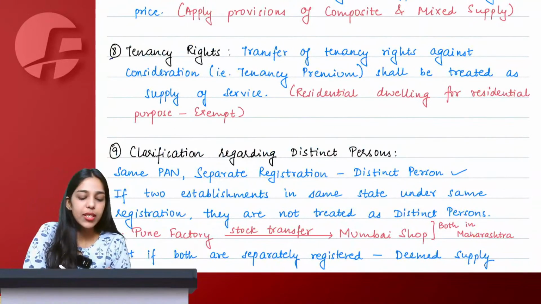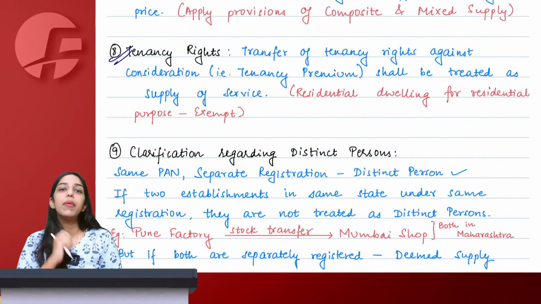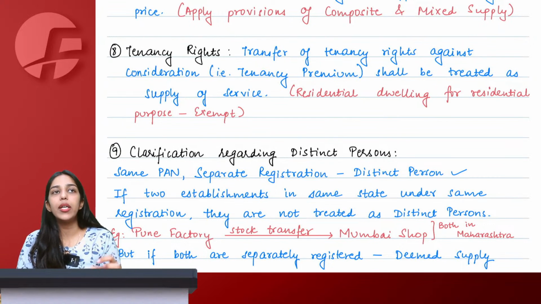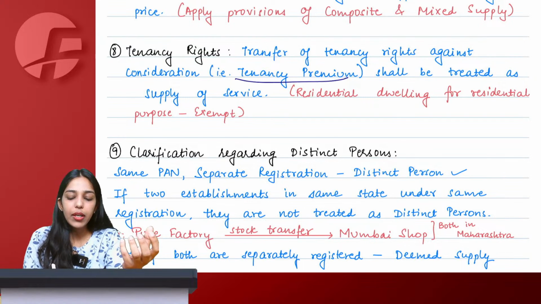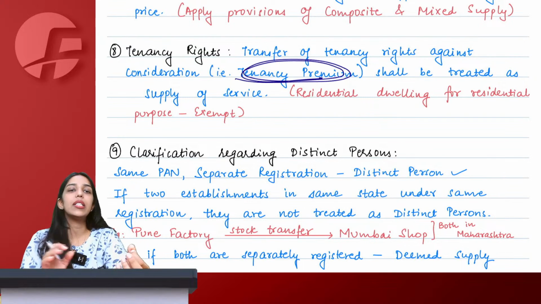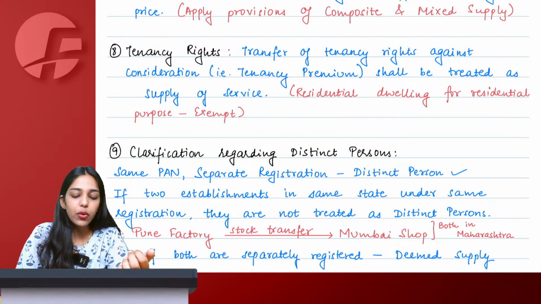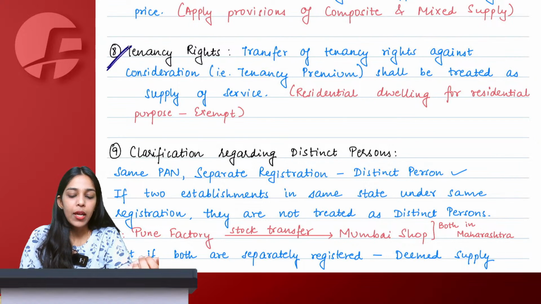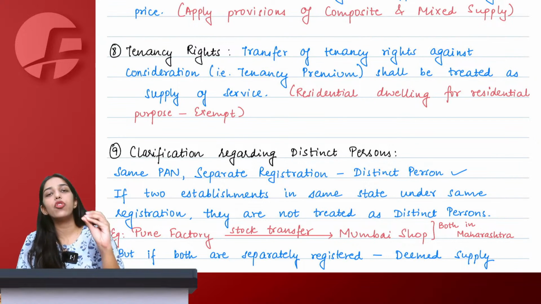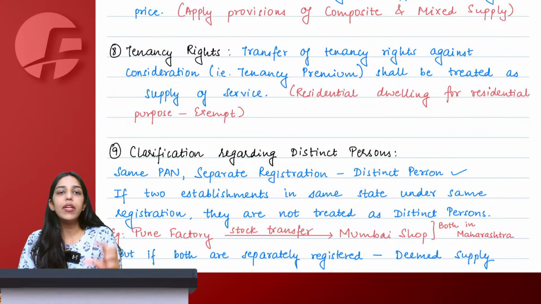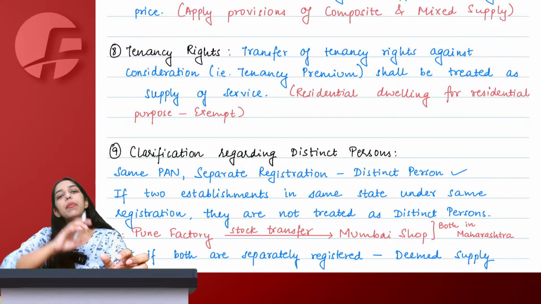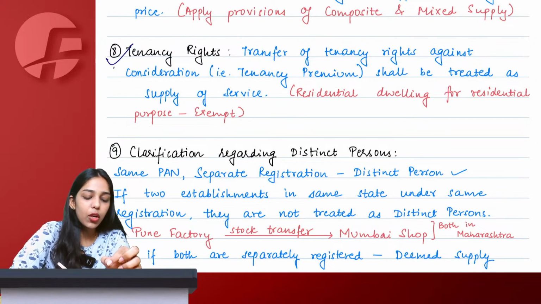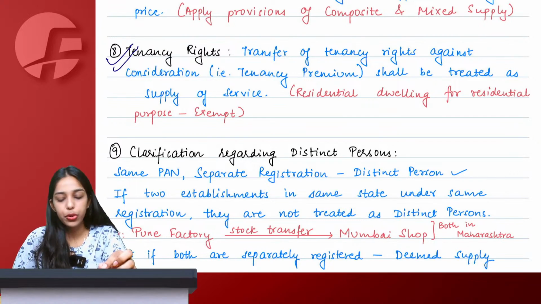Then tenancy rights. We will see one particular question with respect to this and it will be more clear. For now, what you have to remember is, whenever for a property you are giving tenancy rights to someone and receiving tenancy premium against it, it is considered a supply of service. We will go into details when we complete the chapter, and I'll take you to that question. So simply remember that giving of tenancy rights and receiving tenancy premium against it is taxable, it is considered a supply of service. After the question, this will be extremely clear to you.